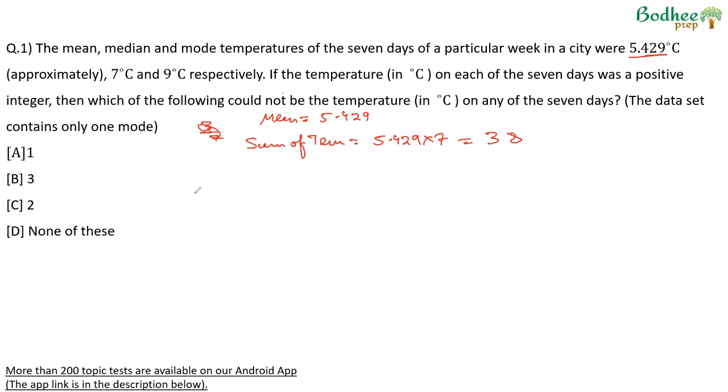The median is 7. So if we arrange the 7 temperatures, 1, 2, 3, 4, 5, 6, 7, in ascending order, we will get 7 in the middle. Median is 7, mode is 9. Also, the temperature on each of the 7 days was a positive integer. Which of the following could not be the temperature on any of the 7 days? All the values are positive integers, so we will not go for 0 or negative values. Also, the 3 values on the right of 7 will be higher than 7, and the 3 values on the left will be lower than 7, because the numbers have been arranged in ascending order.